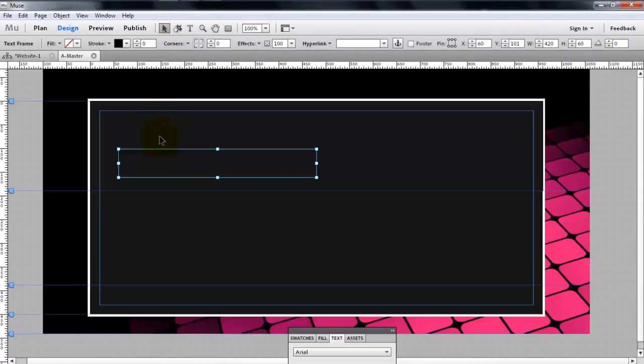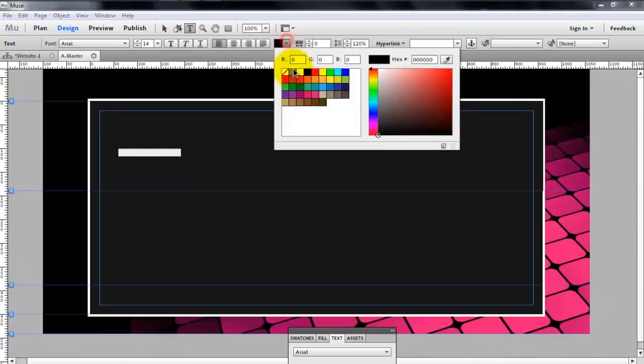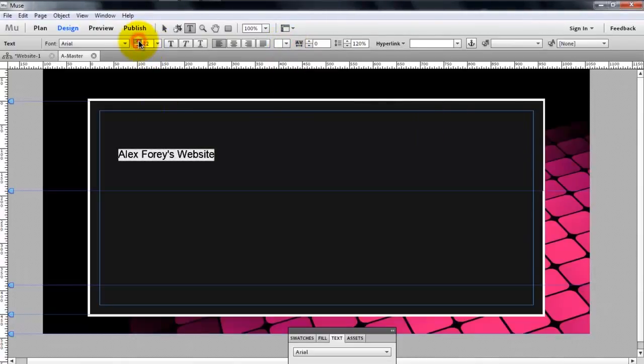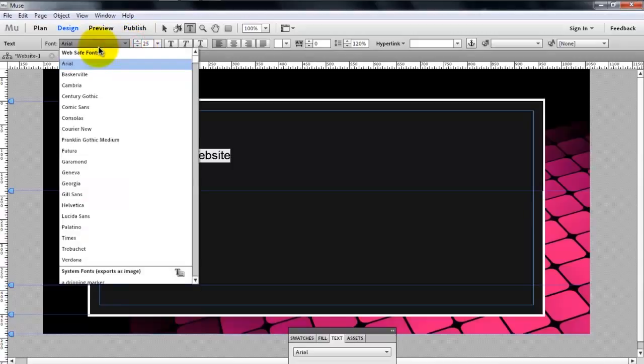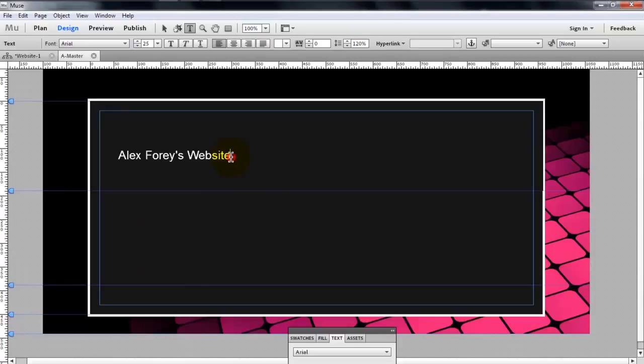Okay, so select the text, change the color to white, bump the size up a bit more, and throughout this website I'm going to explain about the fonts. We have the website fonts, which are all of these ones, which will render out as just text. Although we have all the other normal system fonts, that will render out as an image, so you can't select it in the final thing, so you can't use this for copying and pasting.